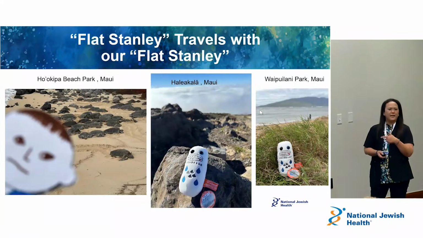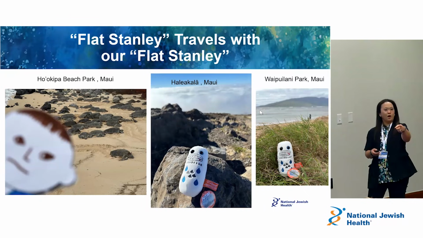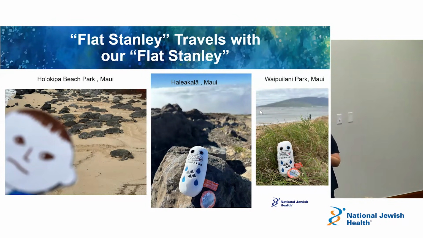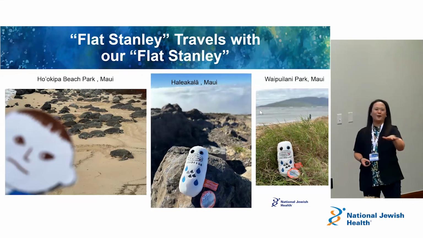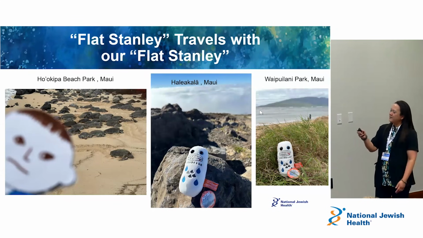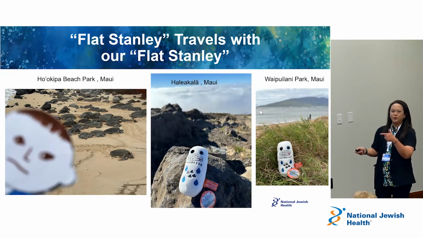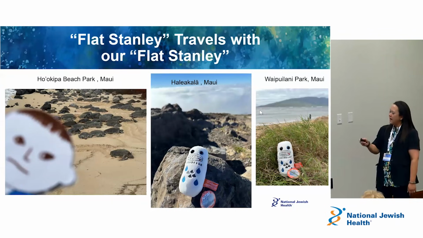Do you guys know about this Flat Stanley? Have you heard about this thing? Yeah, you've heard. Okay, good. My colleague who did this ecological niche modeling asked me to take a Flat Stanley with me. Essentially it's a little cutout person, right? You take him on travels and take a picture of him when you're traveling and post it and share it for the kids to learn what the world looks like. I took Flat Stanley on our last trip to Hawaii when we went to Lahaina for the fire. And these are Hawaii turtles, right? They were all out there on that beach that one day, and it was beautiful.